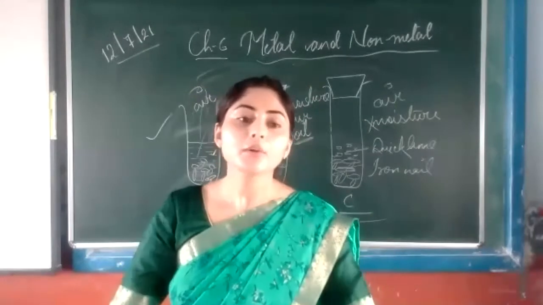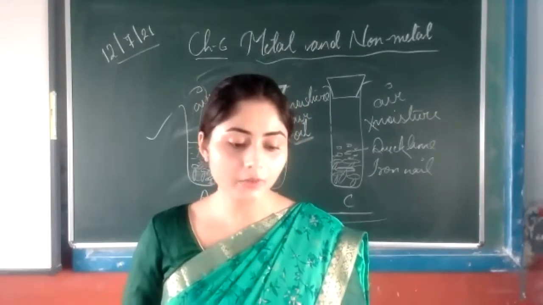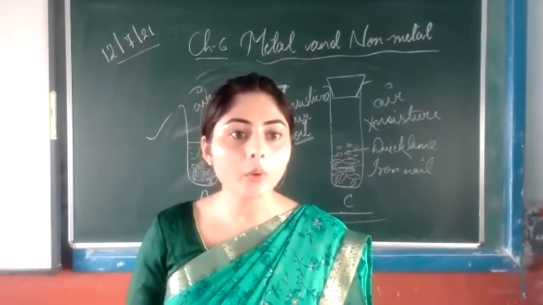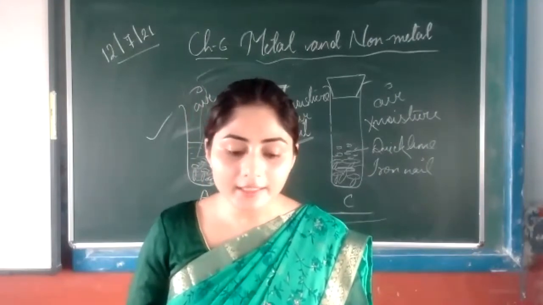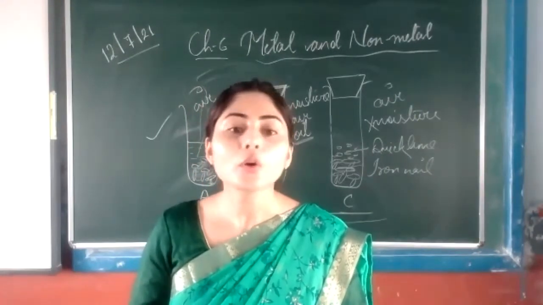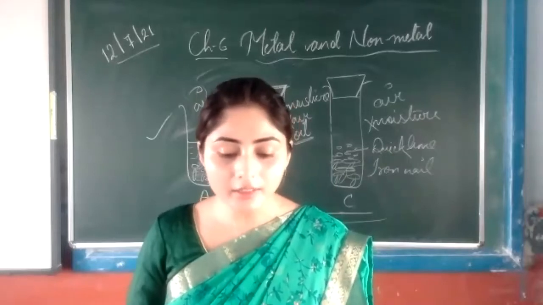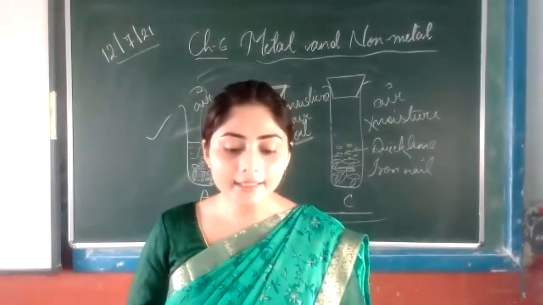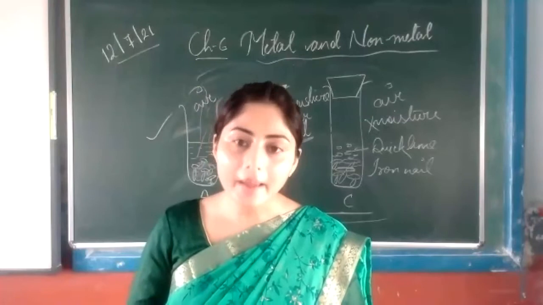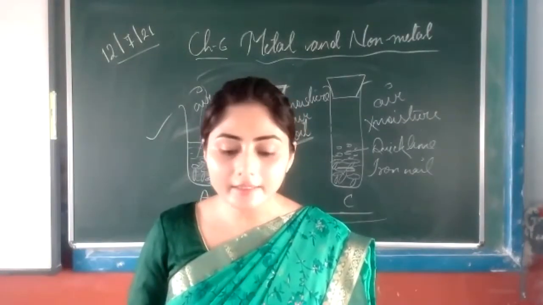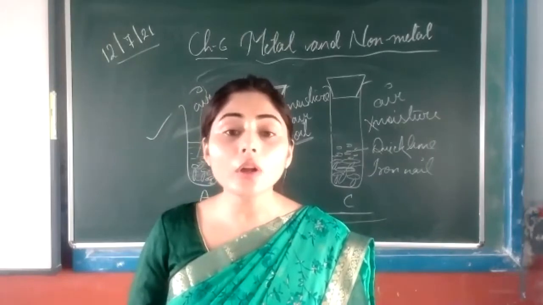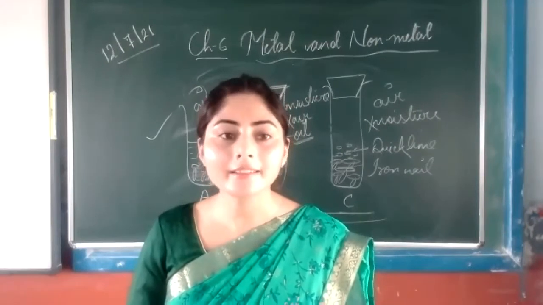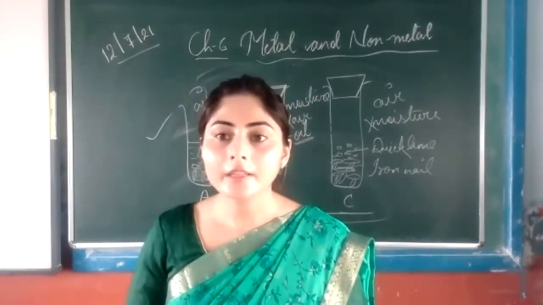Now come to alloying. You all know that we do alloying to protect from corrosion and to increase the resistivity and strength of the metal. So alloying a metal with another increases the strength of the metal and also protects it from corrosion, like stainless steel. In this we are using iron, chromium, nickel, manganese and carbon, four metals and one non-metal, mixed together to form stainless steel, an alloy that will not easily rust.